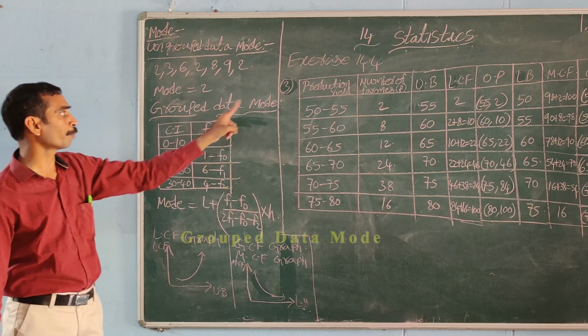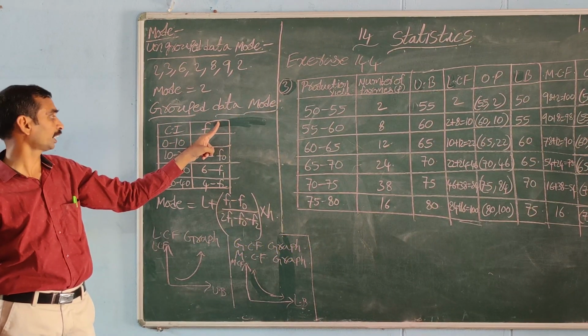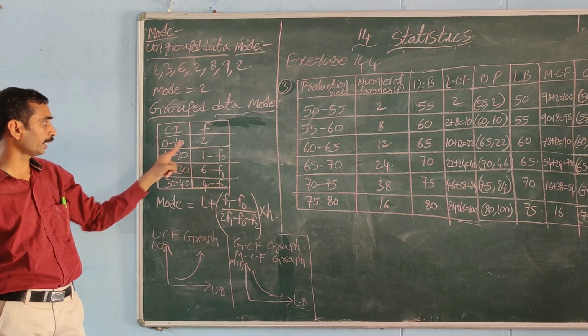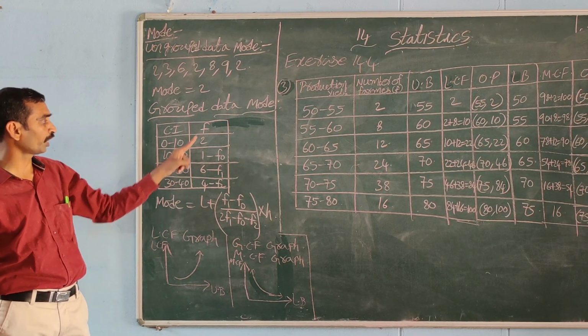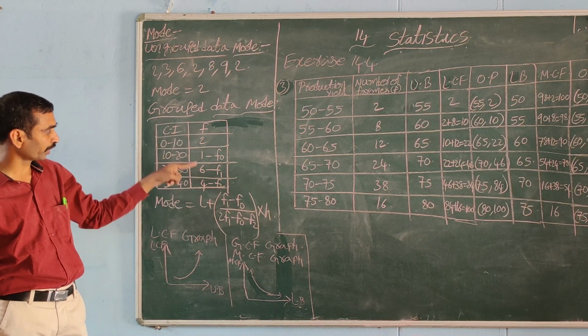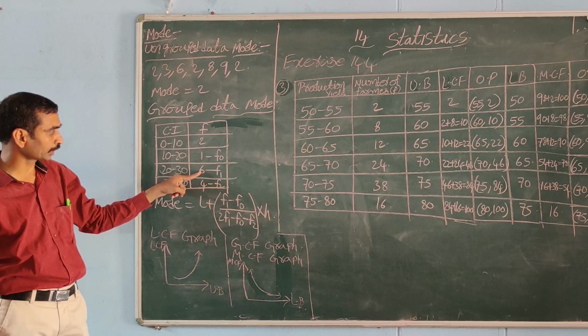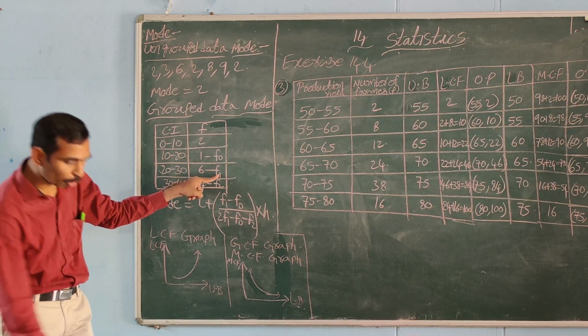Next, grouped data mode. Grouped data mode means they will give the class interval and frequency. Here the class intervals are 0 to 10, 10 to 20, 20 to 30, 30 to 40, with frequencies 2, 1, 6, 4 for example. In this frequency, which number is highest? The highest frequency class we take as the mode class.